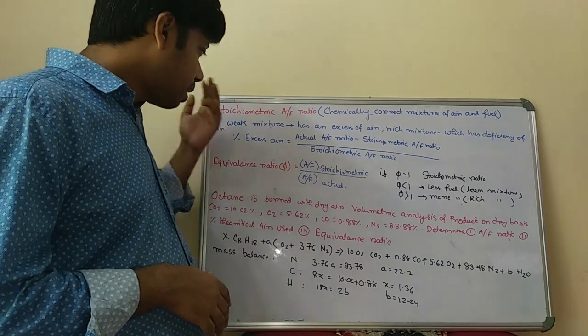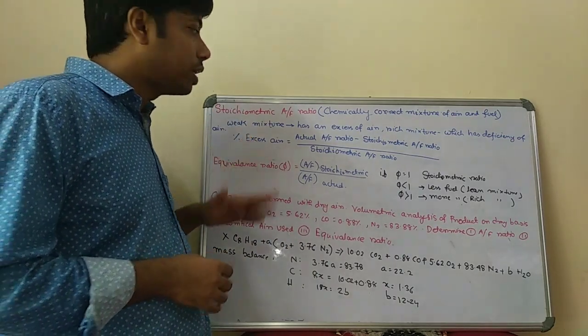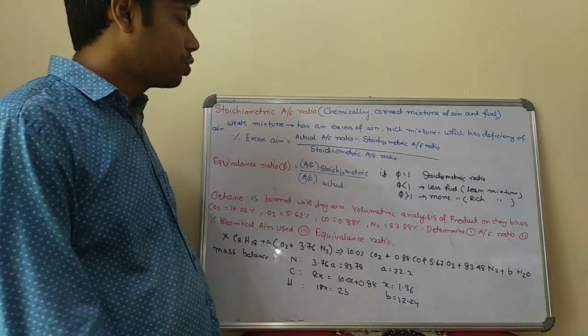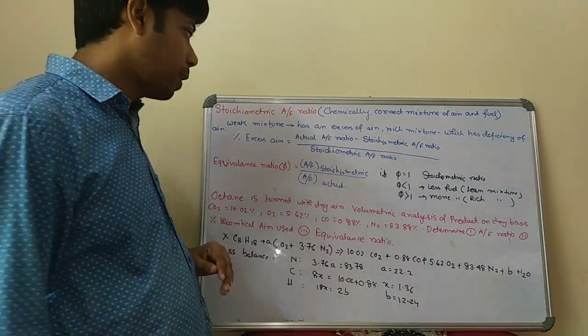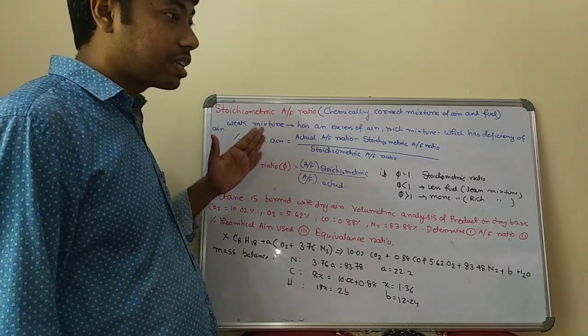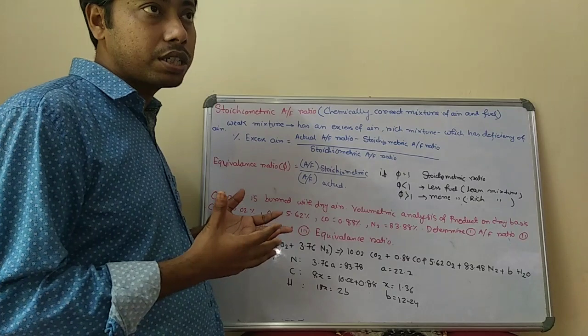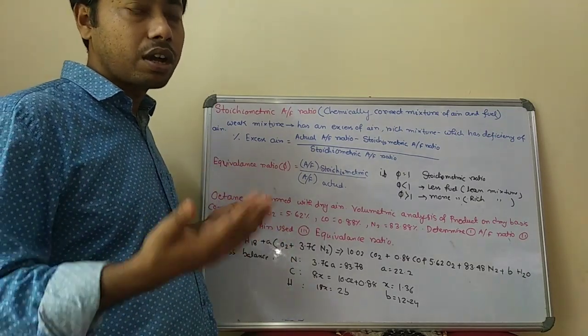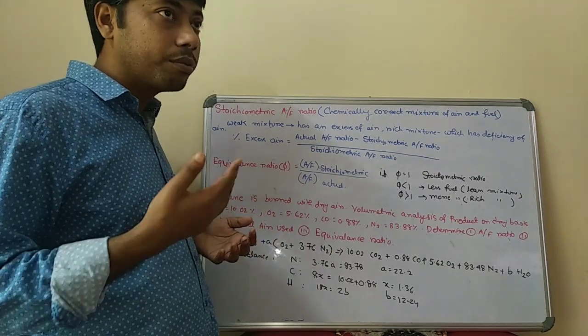Okay. Now, the percentage of excess air can also be calculated by this formula: actual air-fuel ratio minus stoichiometric air-fuel ratio, divided by stoichiometric air-fuel ratio. In this way you can calculate the amount of excess air required for complete combustion of a fuel. That fuel may be methane, when methane reacts with oxygen, or ethane or octane.